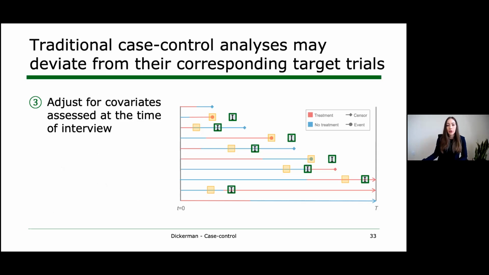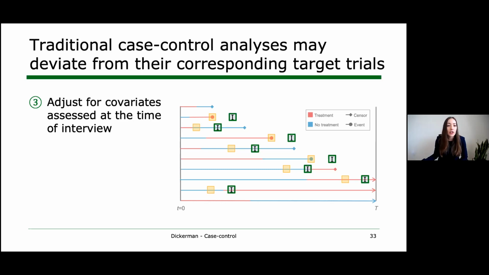And so what else can go wrong? This next one here is frighteningly common in case control analyses, and that is adjustment for covariates assessed at the time of the interview. That is values of the covariates at the time of the interview. Or these could be values at the time of selection, and that's still a problem.